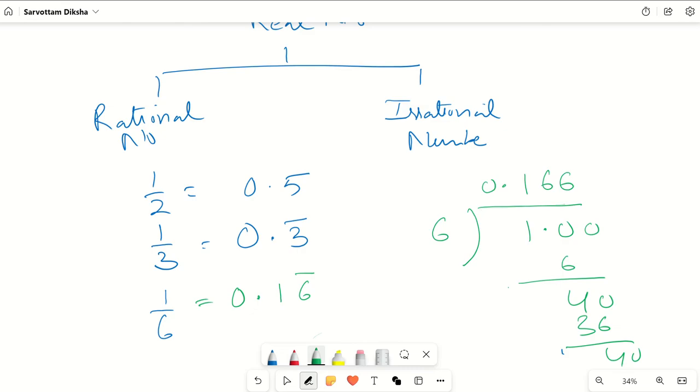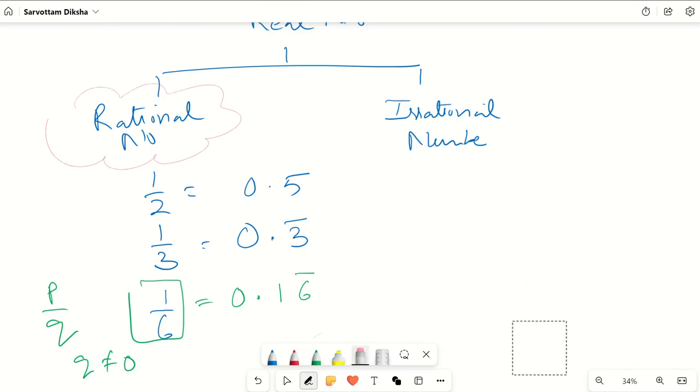Now these kinds of numbers are irrational numbers. No. Even these are rational numbers, because 1 by 6 I know is in p by q form, where q is not equal to 0. And I know that all numbers in the form p by q, where p and q are integers, q not equal to 0, are nothing but rational numbers. So there are two kinds of rational numbers. One is terminating, like this one. This one was nothing but terminating. Terminating means it stops. When I converted this into decimal, it stopped at 0.5.